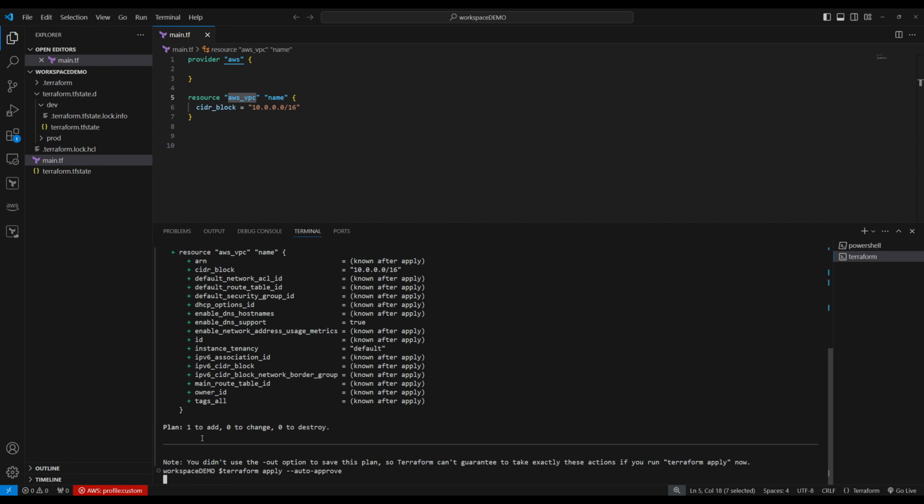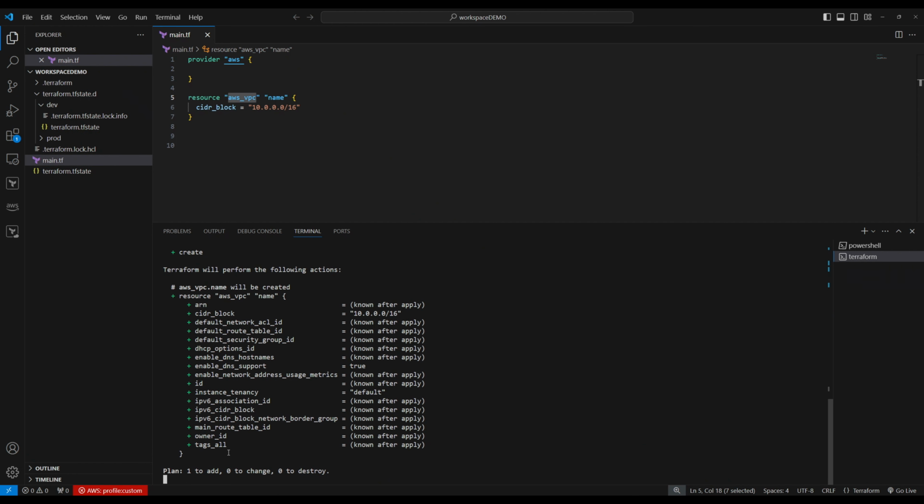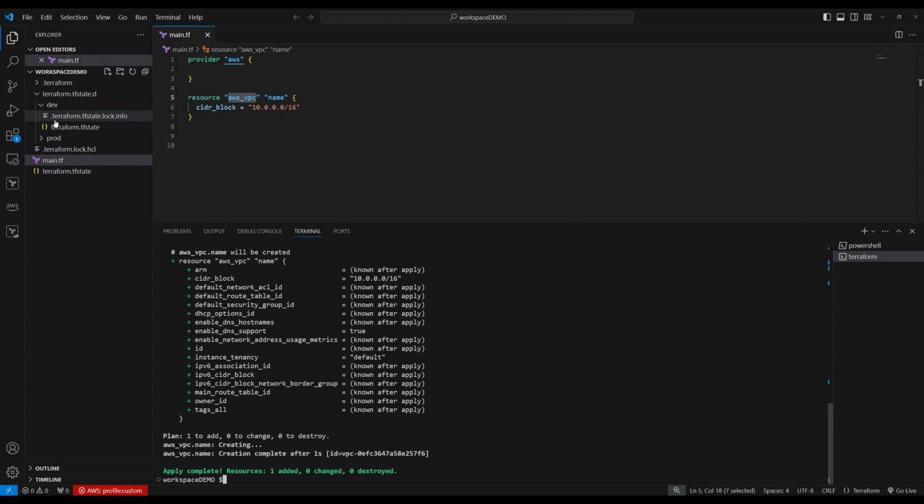So it's going to create one more in the dev workspace, right? So it's creating. Now, when you go to the dev workspace, you see the state file is there because we created one more resource in that workspace. Production workspace is empty. So this is the default workspace state file. This is the dev workspace state file. We created one resource in the dev workspace.